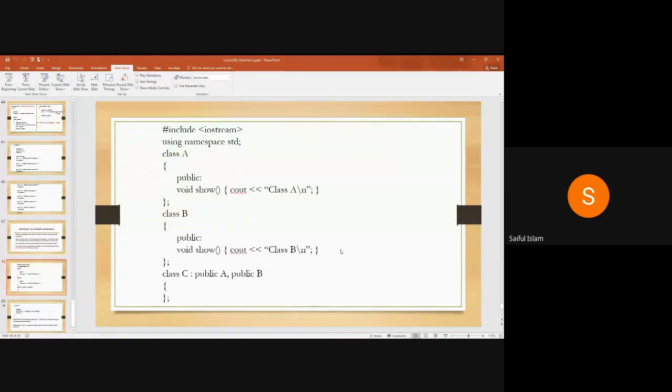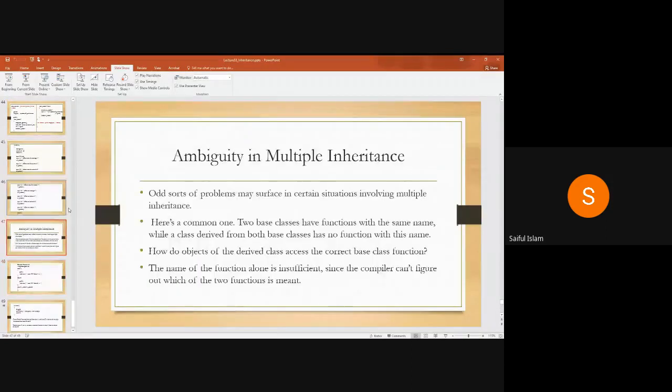Why is it an error? Because this call is ambiguous. Ambiguous means when there are two different possibilities. Whenever anything is ambiguous, the compiler is always going to give you an error. It can be a call to A or a call to B, but it cannot be an ambiguous call. So this is going to be an error here. Now let's see what this ambiguity means. So, ambiguity in multiple inheritance: all sorts of problems may surface in certain situations involving multiple inheritance that we have discussed here. So here is a common one.